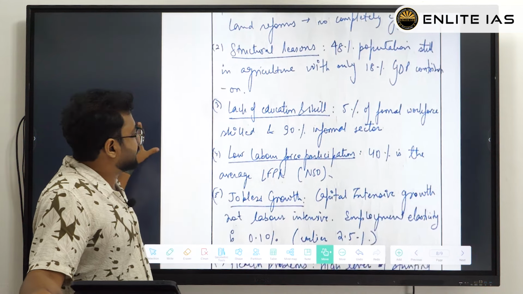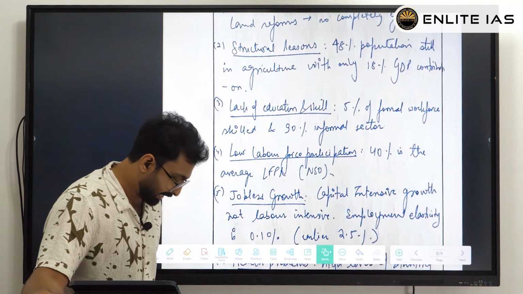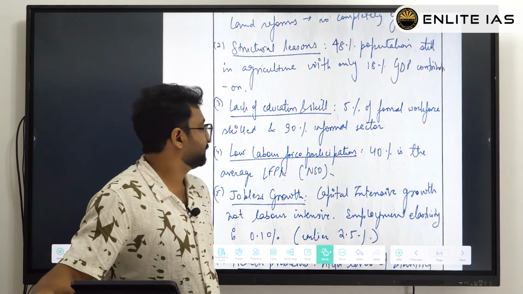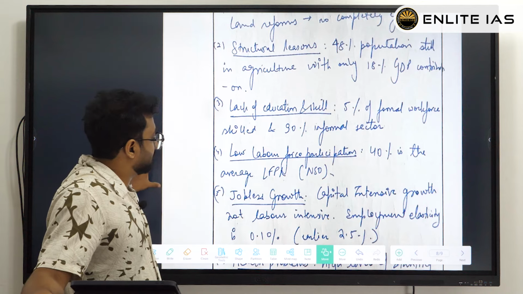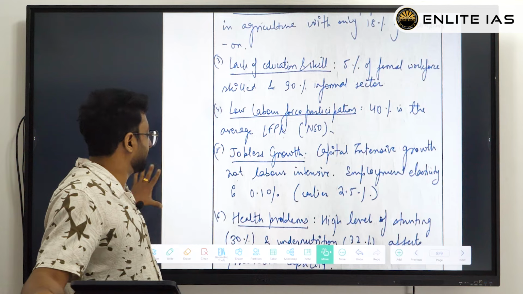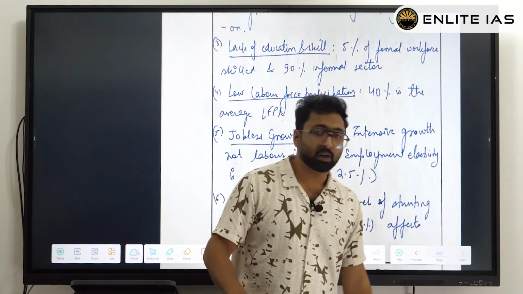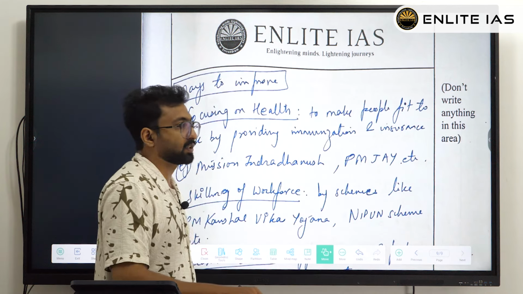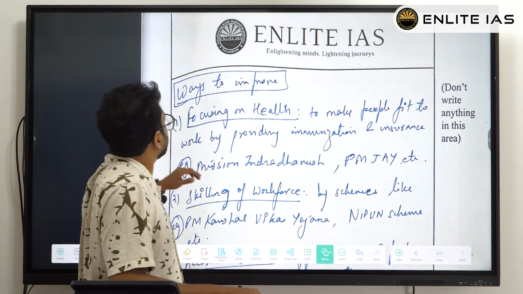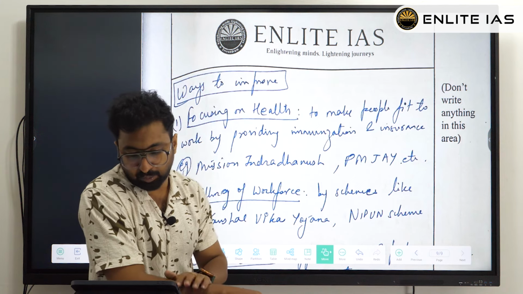Then next, about the LFPR, labor force participation rate, that is very low in India, and jobless growth. Then health problems, so that there is so much out of pocket expenditure from the Indians, so it is actually creating too much inequality in the society. And finally, he just answered the last part.